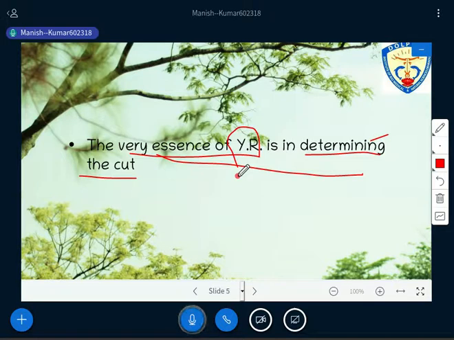Whatever exercise you are doing, whatever concept you are applying, whatever formula you are using in yield regulation, at the end of the day the purpose of all those practices or exercises is to determine the cut, or how much, the amount or the volume of timber that has to be harvested. So this is the only objective that we need to meet by understanding the concept of yield regulation.